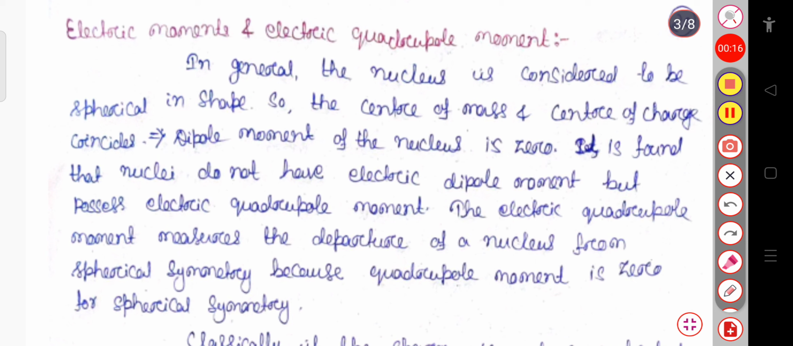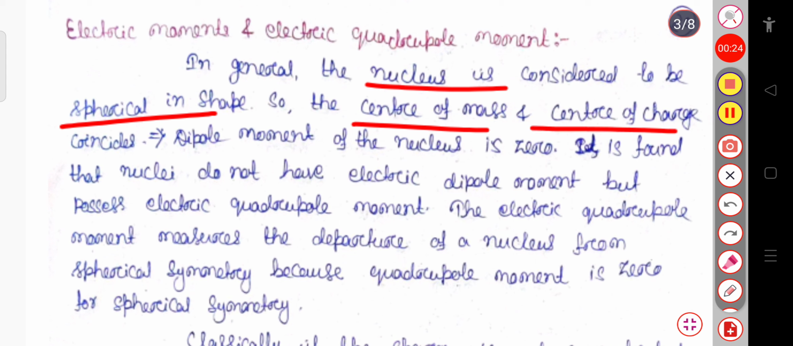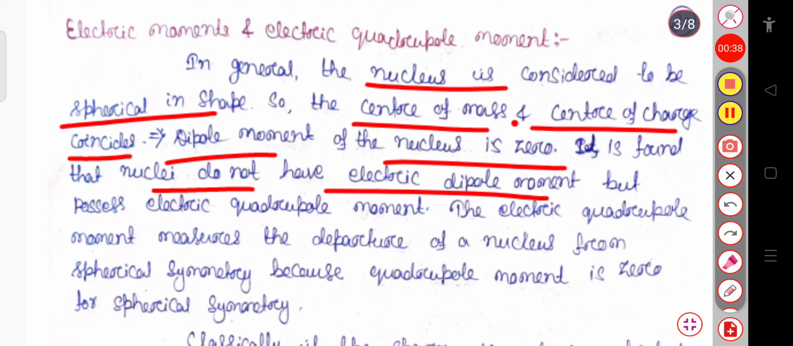In general, the nucleus is considered to be spherical in shape. Since it is spherical in shape, we can say the center of mass and the center of charge will coincide. That implies the dipole moment of the nucleus is 0. But it is found that the nuclei do not have an electric dipole moment, but they possess an electric quadrupole moment, because they deviate in shape from the spherical to the prolate spheroid or oblate spheroid.